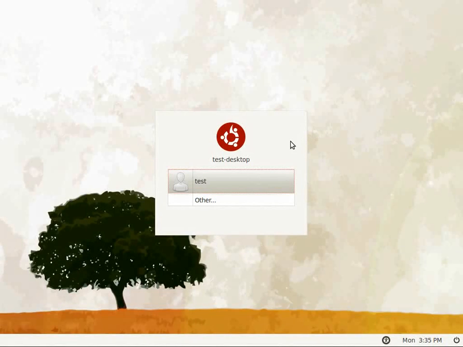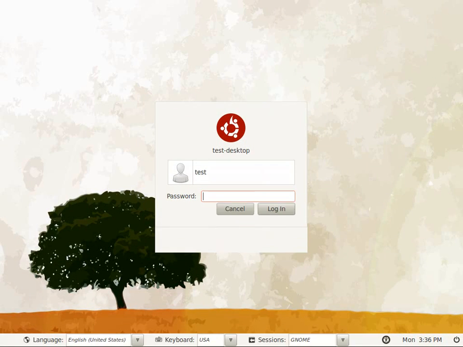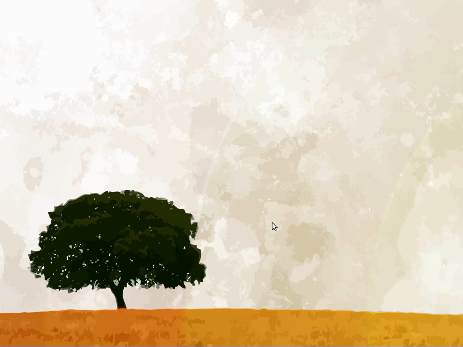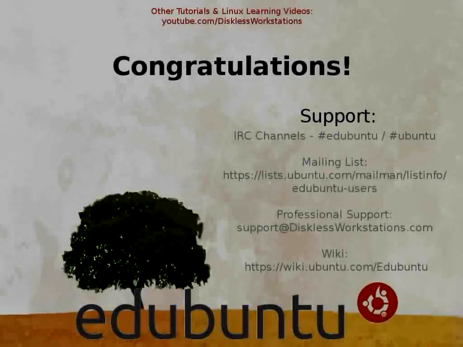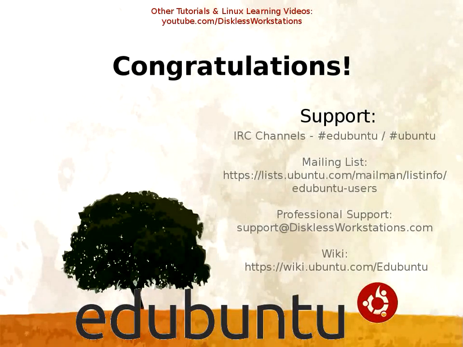Once you've rebooted your computer, log in for the first time. Use the username and password you set during the installation process. Congratulations! You've completed installing Edubuntu 10.04.